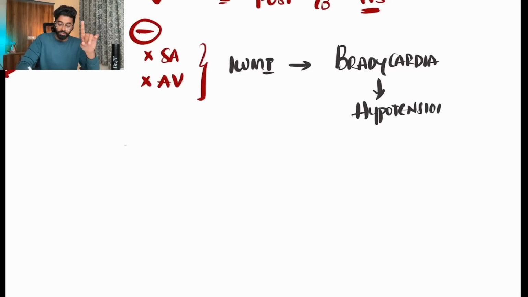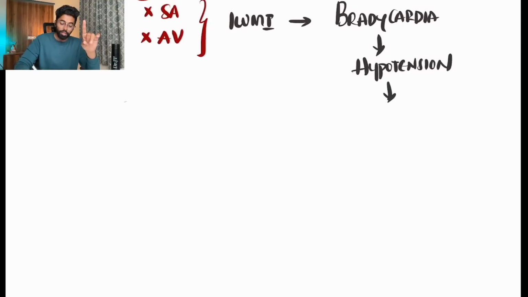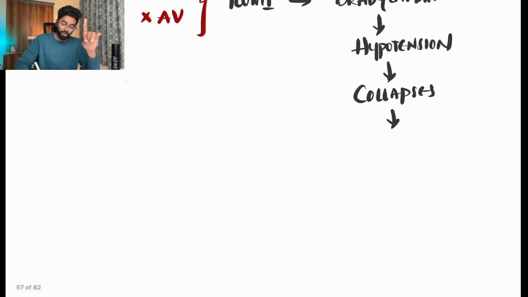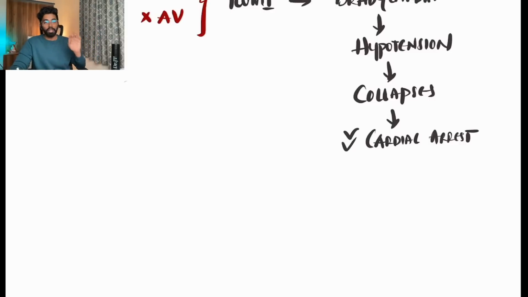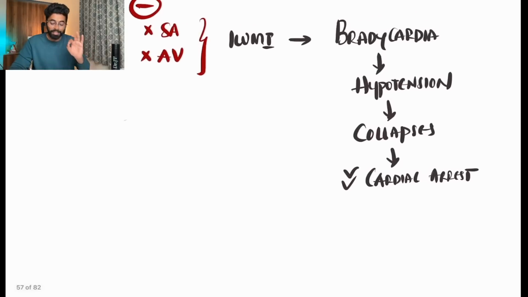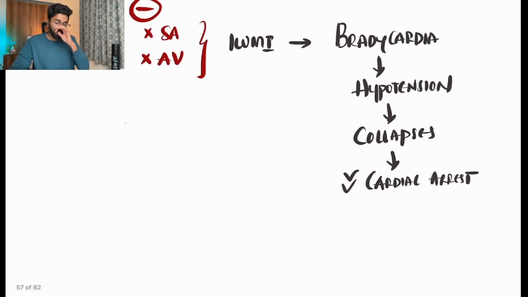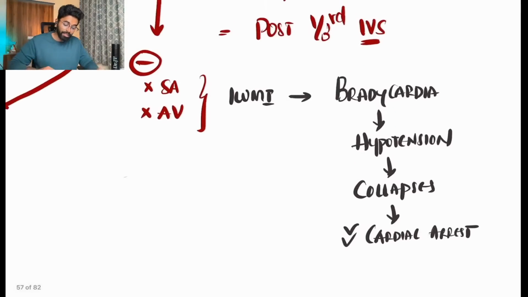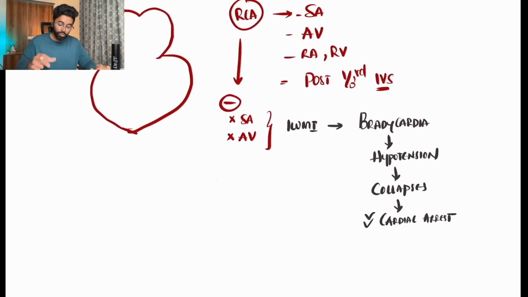Due to the hypotension, the patient collapses, and that's what we call inferior wall MI patients having cardiac arrest. So most of the time, these inferior wall MI patients will not have time to call for help because they immediately go into hypotension and collapse. And that's the very reason you have to treat inferior wall MI as soon as possible, before the SA node and AV node lack blood supply.